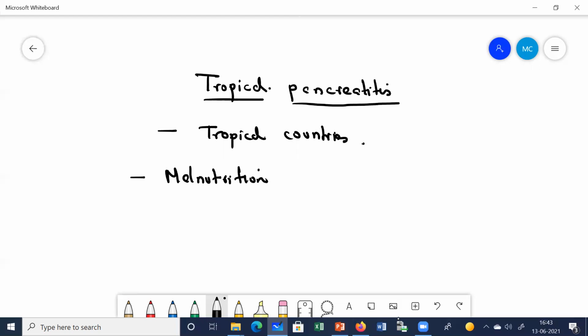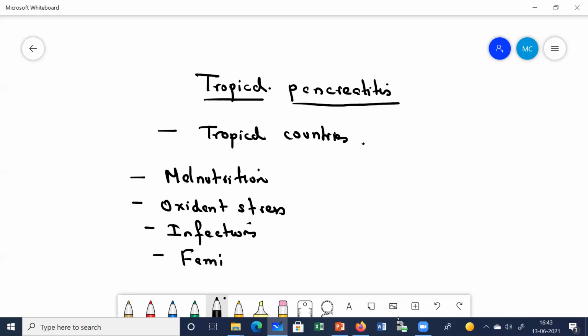It can be due to malnutrition or oxidant stress, certain infections, or it can be familial. These are some of the etiologies which have been postulated but not confirmed.